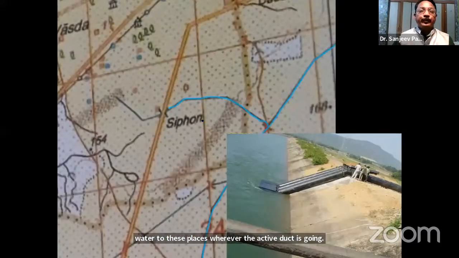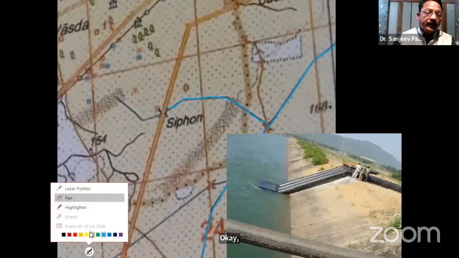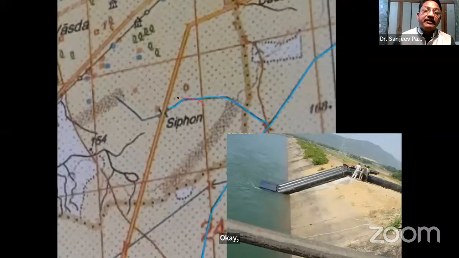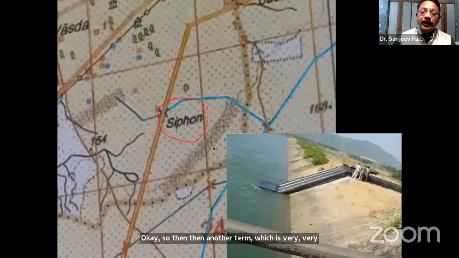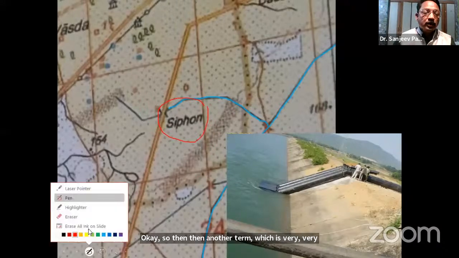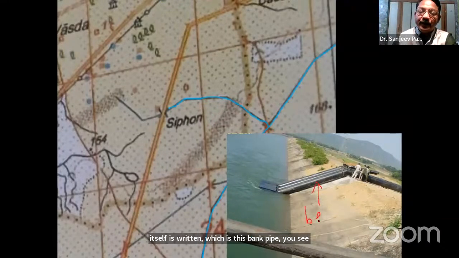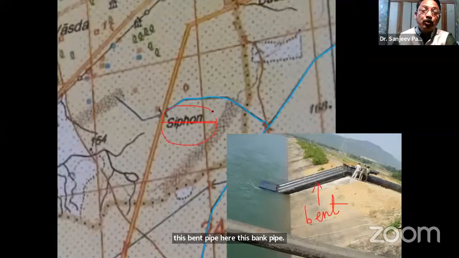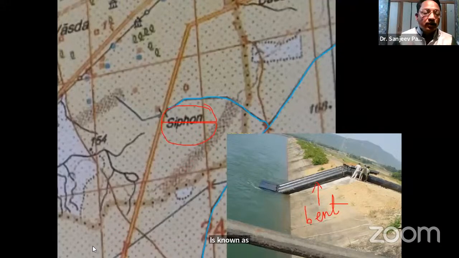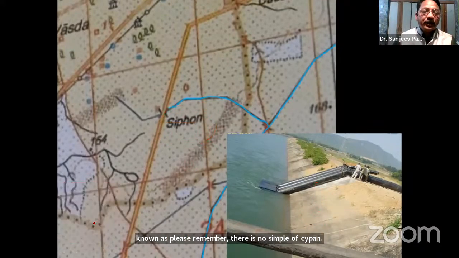Okay, so then another term which is very, very important is siphon. Now remember, there is no symbol for the word siphon, but instead the word siphon itself is written, which is this bent pipe. You see this bent pipe here? This bent pipe is known as siphon. Please remember, there is no symbol of siphon. The word siphon itself is written over there.